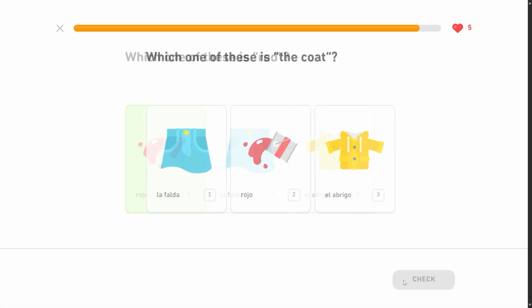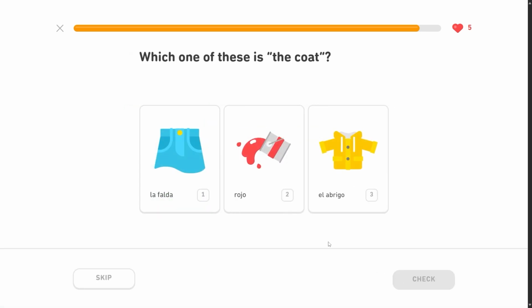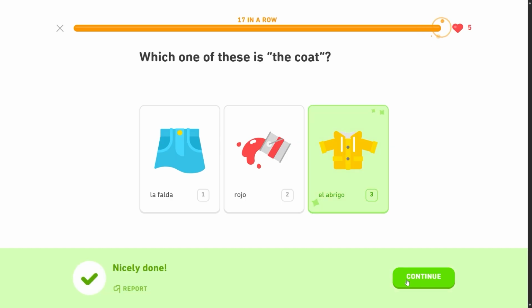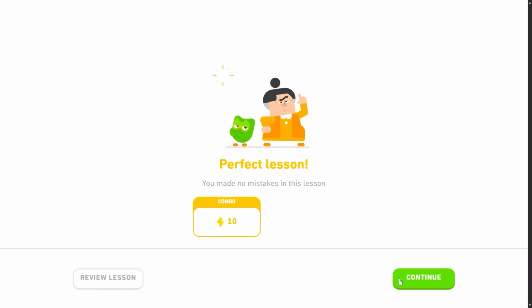Getting close here. Which one of these is the coat? Well, it's el abrigo. Perfect. And that's it. Hey, we did it.